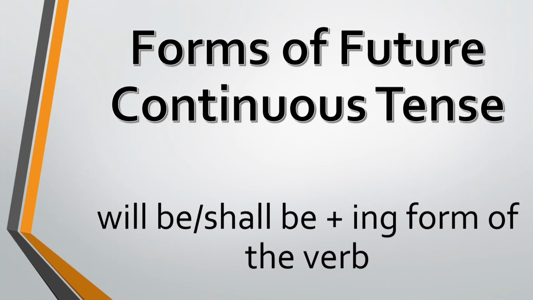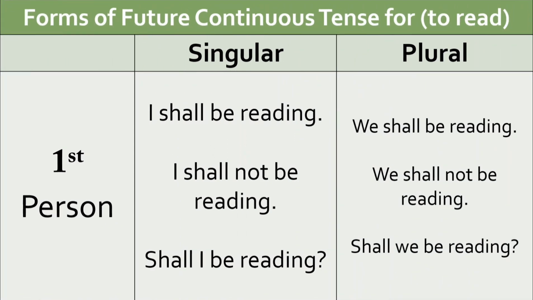To express future continuous tense, we use will be or shall be with the ing form of the verb. Let's understand these forms through the following table. Here, I have taken the verb to read, for example, with the first person subjects, that is I and we. Shall be is used with the ing form of the verb, which is reading here.